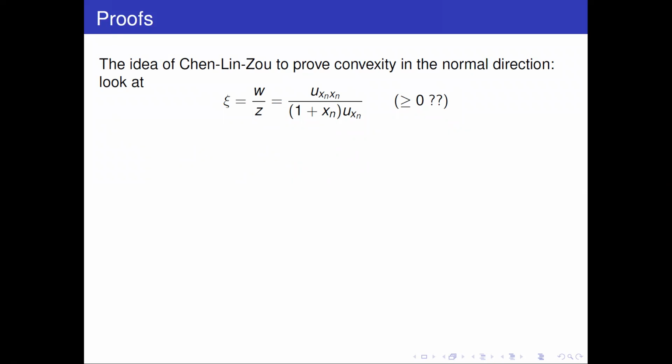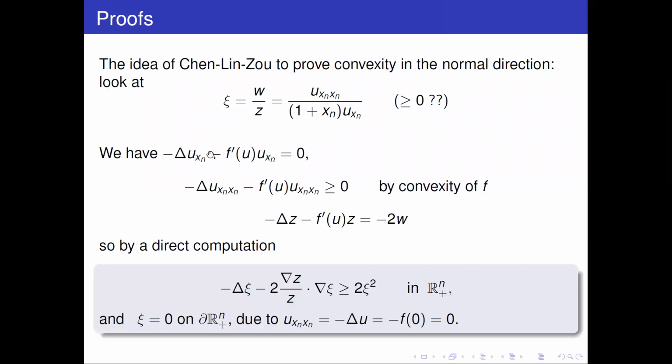So look at u_xn xn divided by u_xn. u_xn is positive, right? So you can do that. And you can even optimize that by adding a weight, which is 1 over xn at infinity. Z is going to be this denominator over here, and look at that function and check what it satisfies. Okay, it's a simple computation.